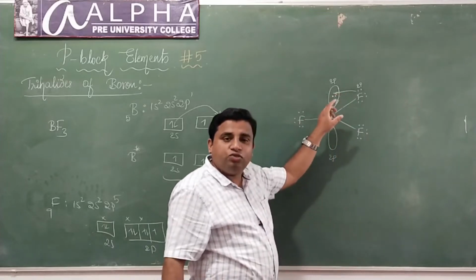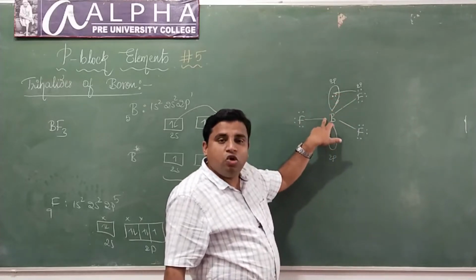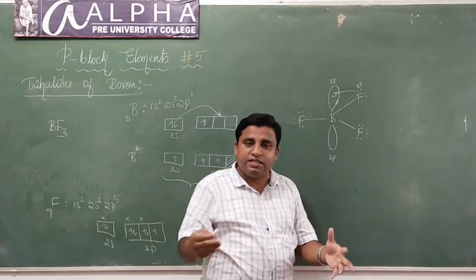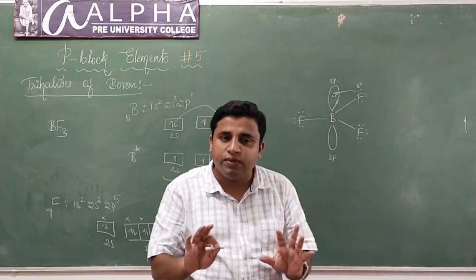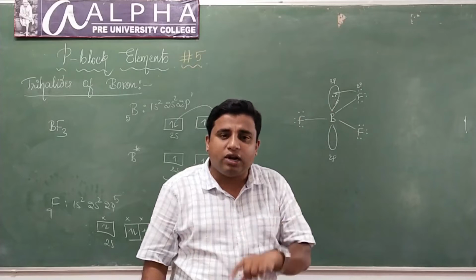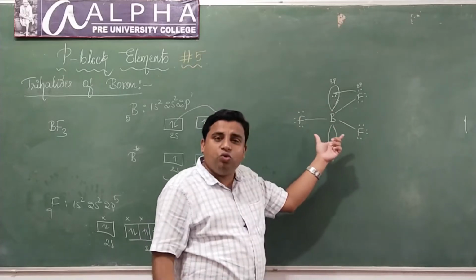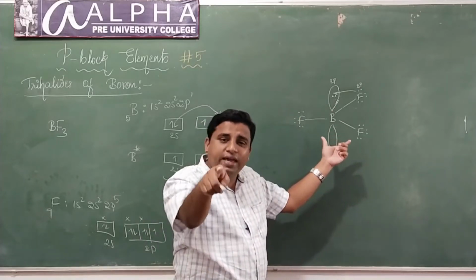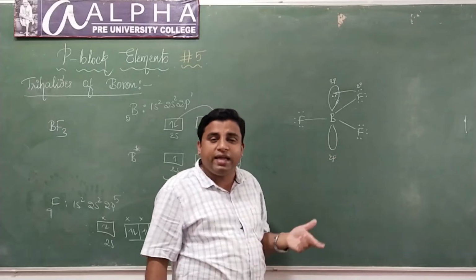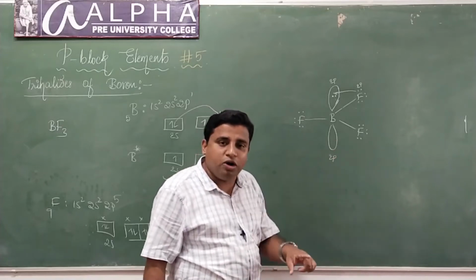So don't you think the octet of boron is complete? When the octet of boron is complete, is it ready to accept electrons? No, it will not be ready to accept electrons. Hence, boron trifluoride is going to be a weak Lewis acid. Weak Lewis acid. Understood? Are you able to understand my point?